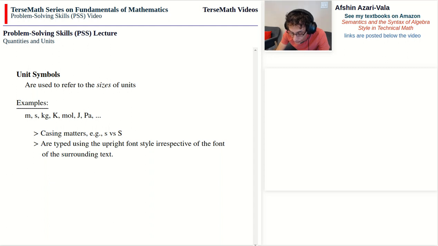As an example, if I write lowercase m in italics, then I know that I'm talking about the value of mass. But if I write m using upright font like this, then I know that I'm talking about the size of the unit meter. So you see the value of mass, the size of the meter.